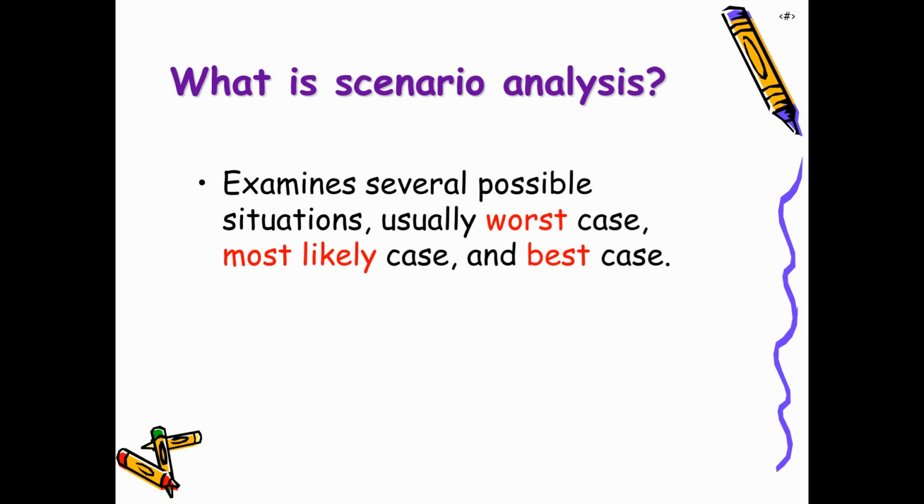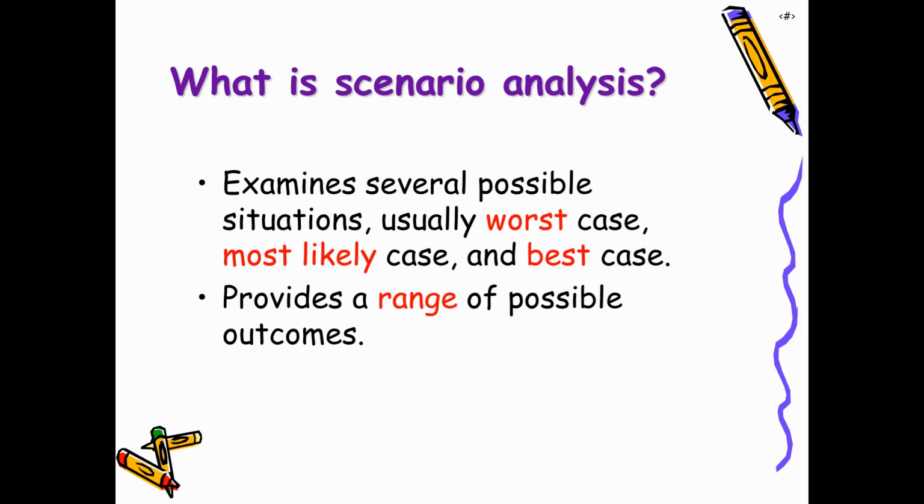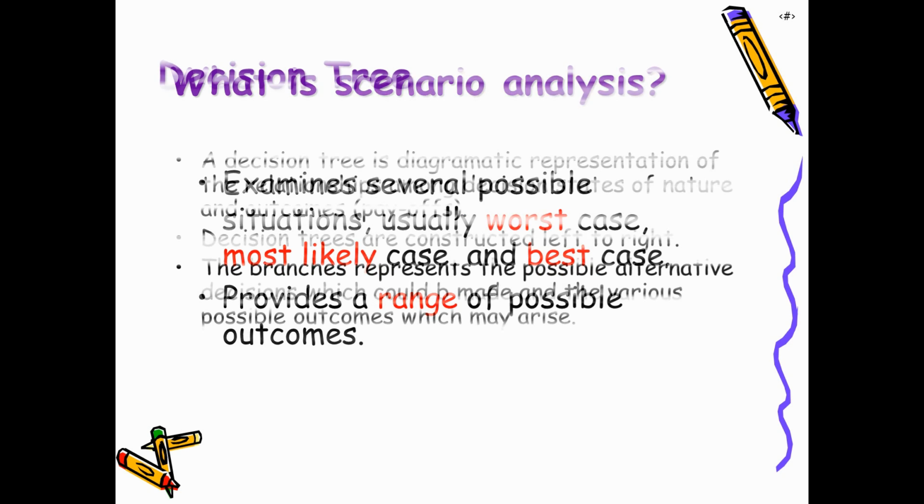The next technique is scenario analysis. Now, what is scenario analysis? In scenario analysis, a manager predicts three kinds of scenarios: worst case, most likely case, and best case. It provides a range of possible outcomes, and then we predict the probabilities for each scenario, that is, what will be the outcome of sales or cash inflows if the worst situation comes up, if the best or most optimistic situation comes up, and in the most likely situation.